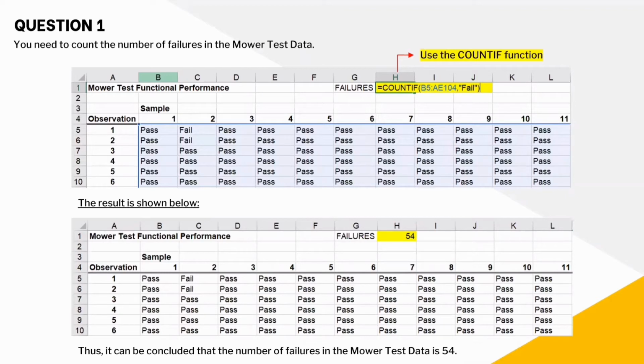In this question, we use the COUNTIF function, and then we include all the data and insert the criteria, whether pass or fail. So in this question, we need to insert fail as the criteria, and then we click enter, and then we will get 54. So from this question, it can be concluded that the number of failures in the mower test data is 54.